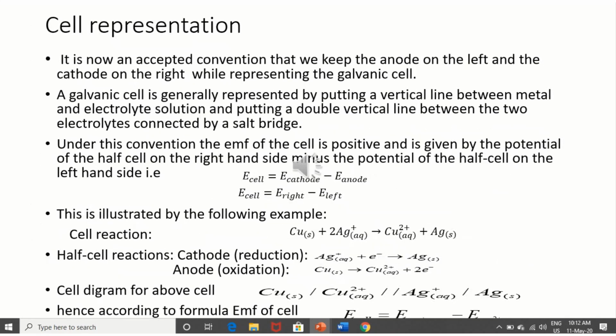Cell representation. It is now an accepted convention that we keep the anode on the left and the cathode on the right while representing the galvanic cell. I already mentioned.